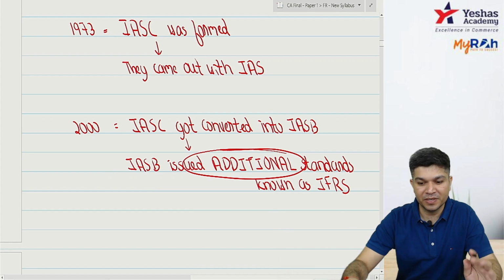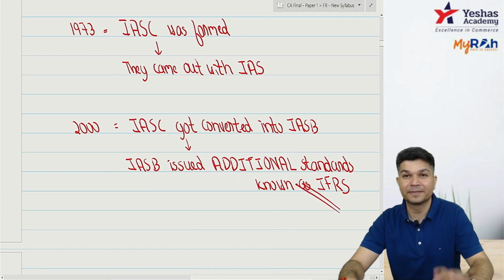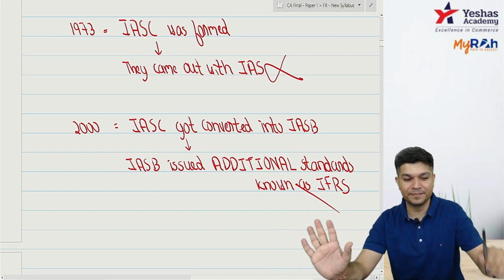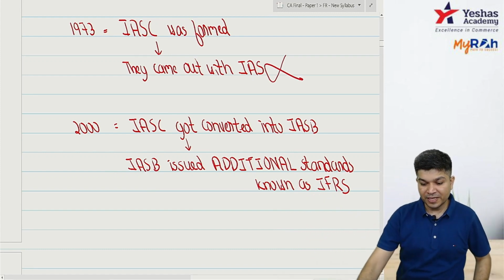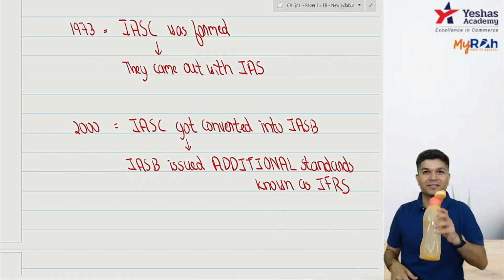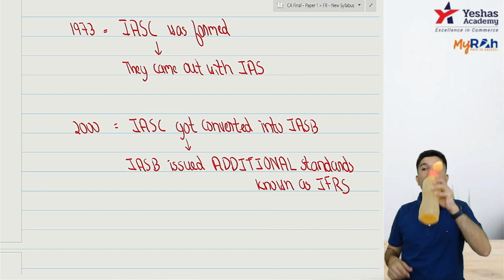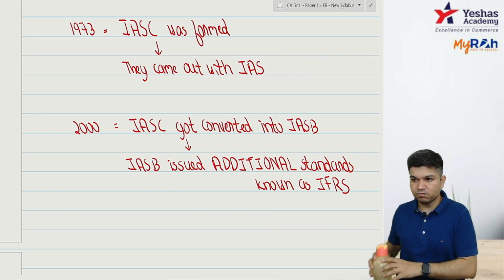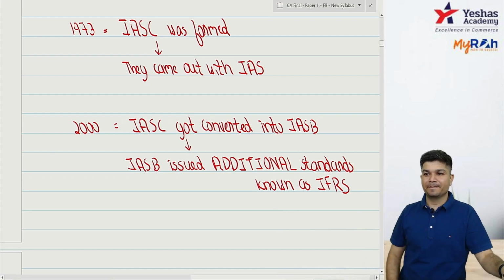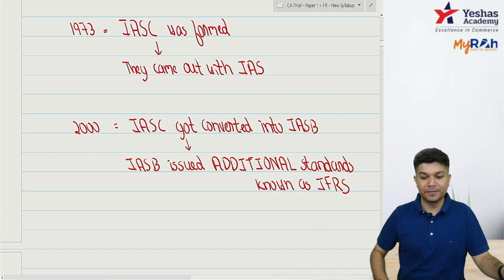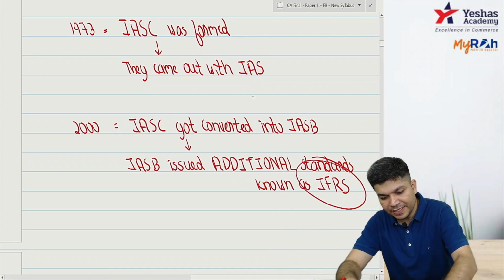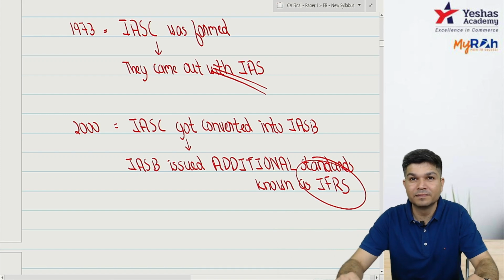Okay, my question: with IFRS coming, whether IAS is gone? Yes, no, Y or N? With IFRS coming, whether IAS are gone?